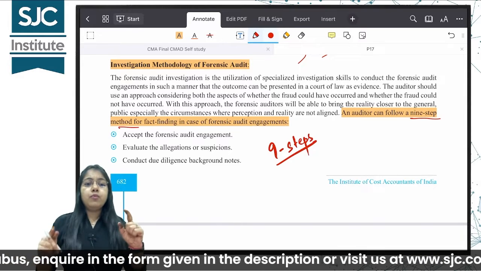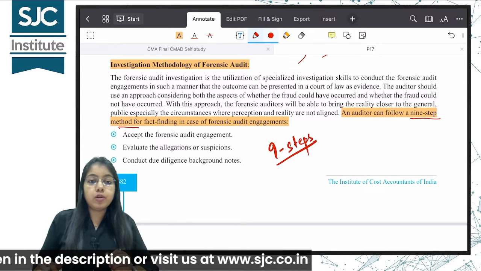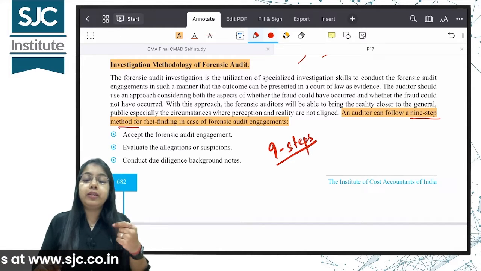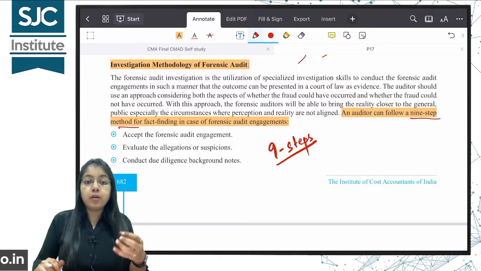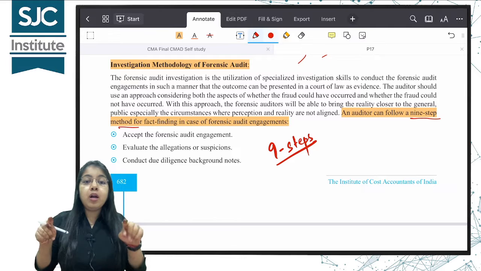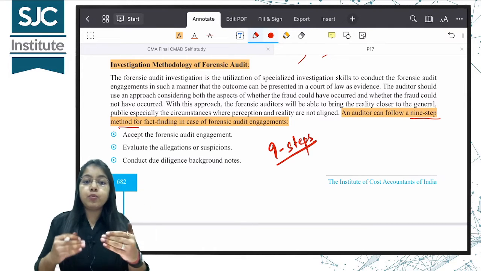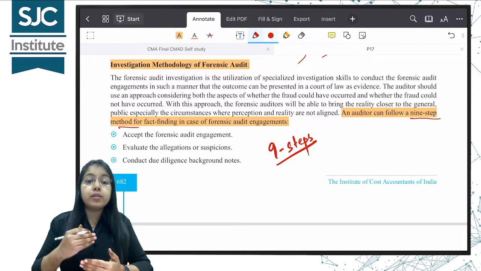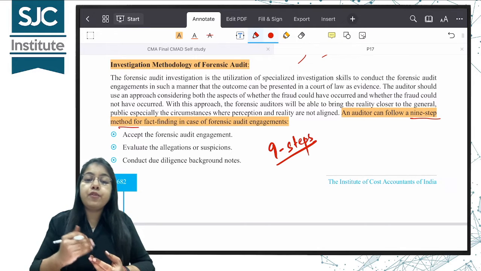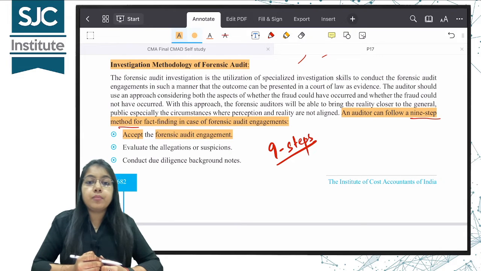Okay, if you remember what we studied in inter and even in your final CA cost and management audit, what is the first step when we are conducting any audit? Ma'am, we need to accept the engagement. We have to understand the terms of the engagement and we have to frame what? Remember, audit engagement letter. Okay, and the audit engagement letter will contain all the terms and the prerequisites of your audit. After that only you can start the audit. So same for forensic audit, the first step is to accept the audit engagement.